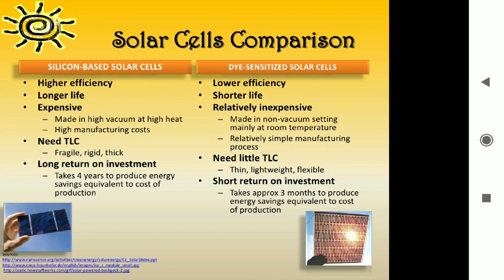So here is the solar cell comparison. I already discussed that there are basically two types, silicon based solar cell and dye-sensitized solar cell. There is a comparison between both. First, silicon based has a high efficiency, and as compared to it, the dye-sensitized cell has low efficiency. The life of the silicon based solar cell is high, and dye-sensitized is shorter.